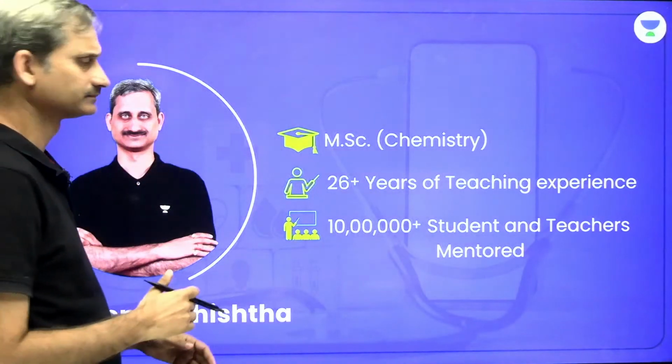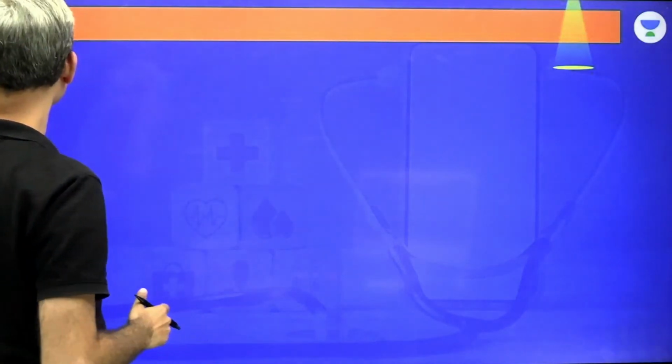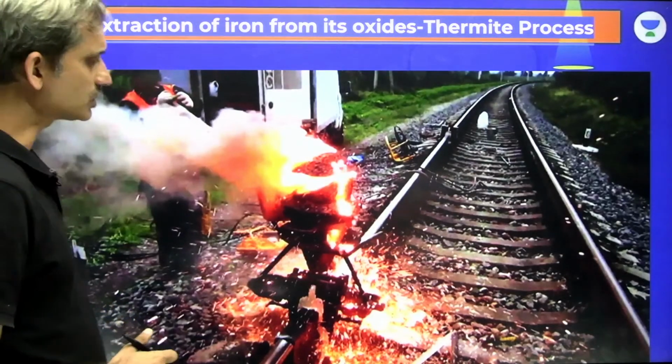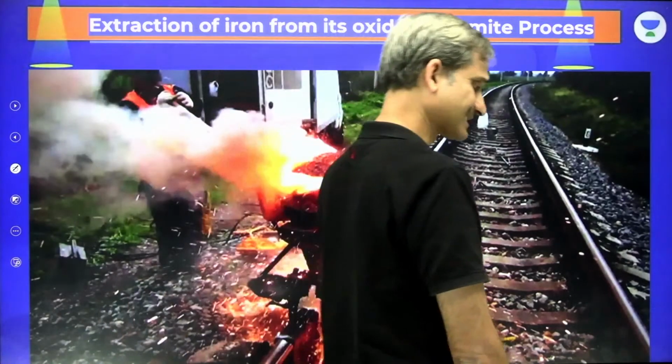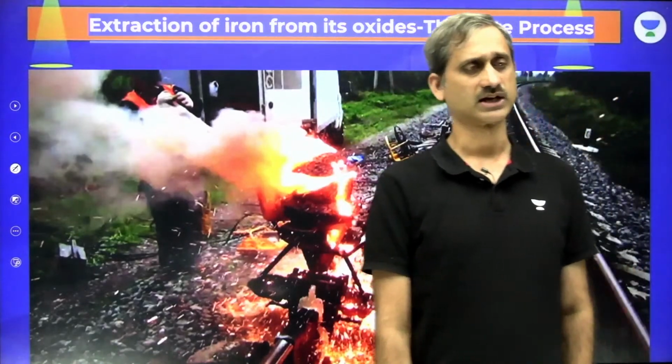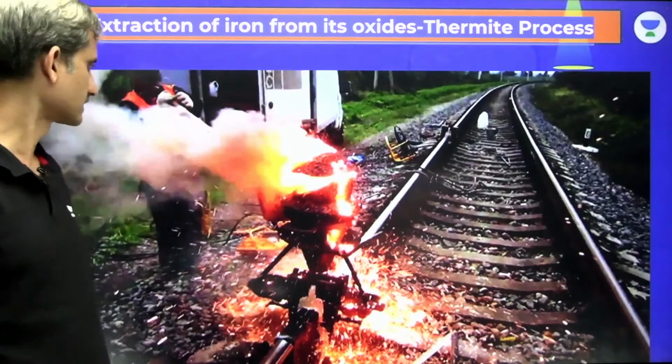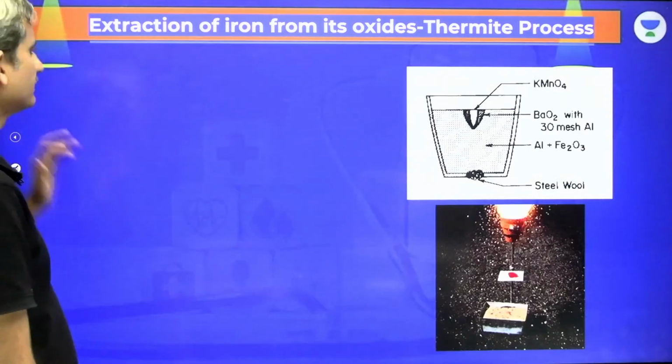So that's me. And now I begin with the chapter called metallurgy. Now let's talk about a process which we call the thermite process. We are talking about the extraction of iron from its oxides using the thermite process. What exactly is the thermite process? It's a very, very important process.